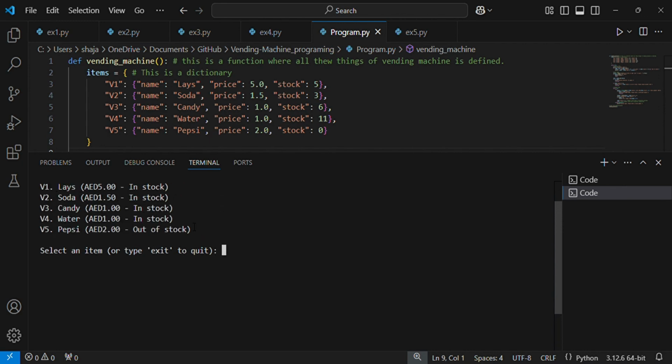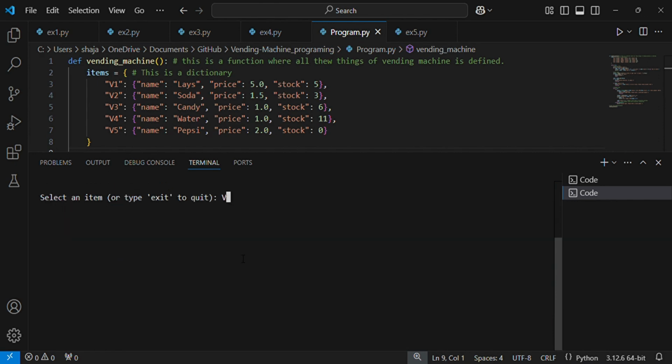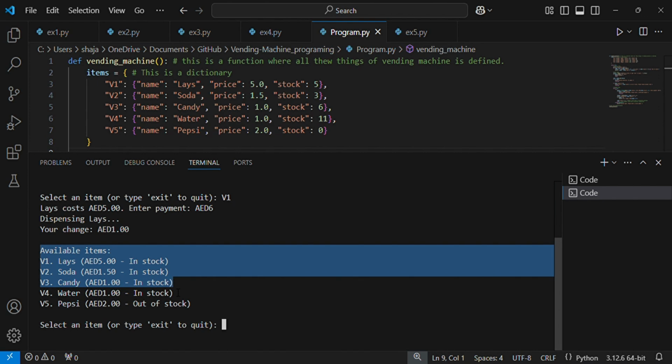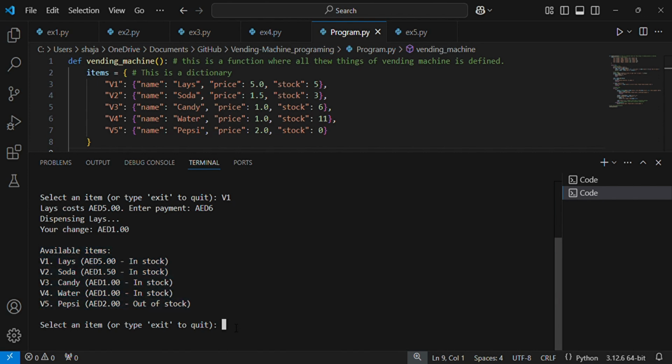Next, I will demonstrate by doing a test. Here I will write the code of the item and then it will ask me to enter the amount. Here even if I enter a stack amount, it will return and dispense the product. And the best part of the program is that it loads infinitely until the user types exit to exit the program.